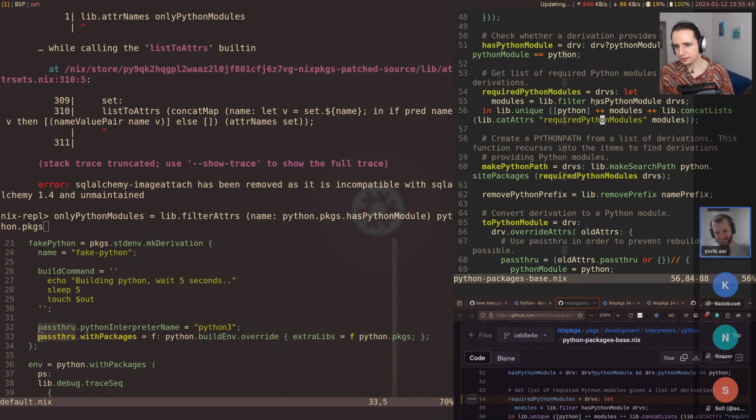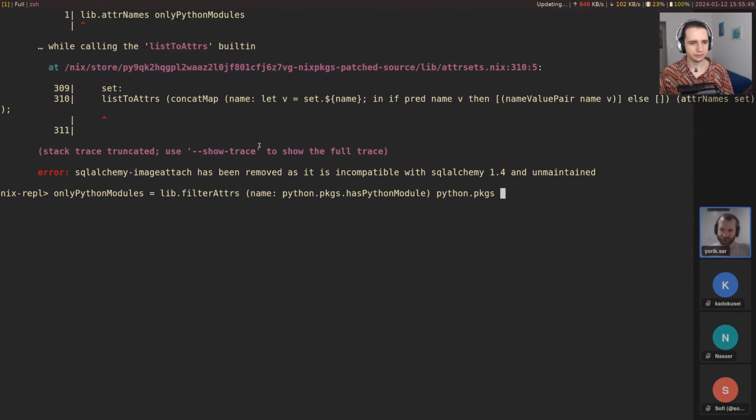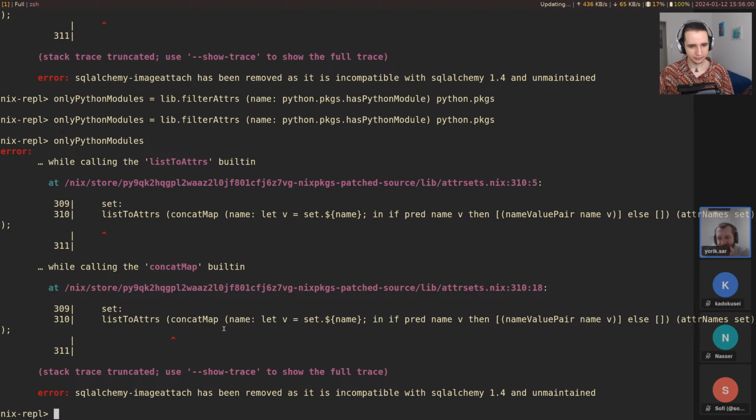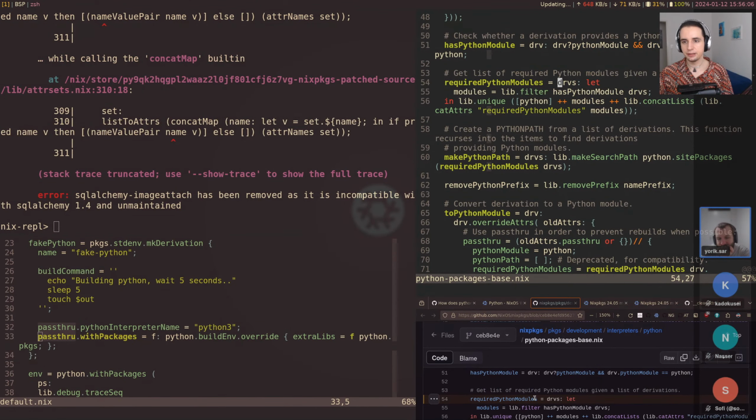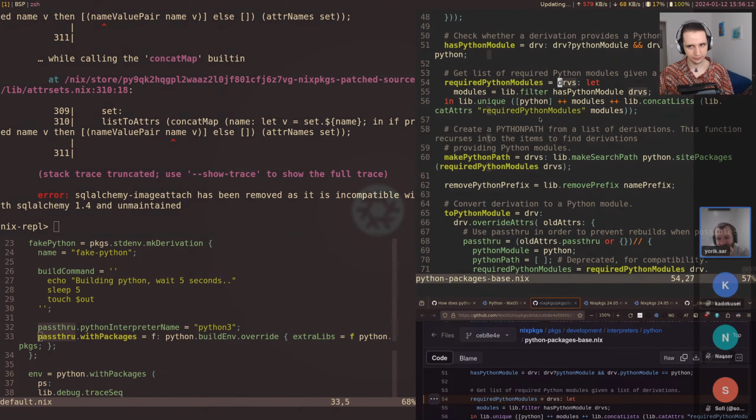So how does this actually work? Wouldn't it also fail if it passed all its modules? The kind of thing I want to do, and maybe we can do it this way, so wait, only Python modules, attribute names. We only want to evaluate the attribute names. Maybe these are not all the packages. Maybe these aliases are pre-filtered.